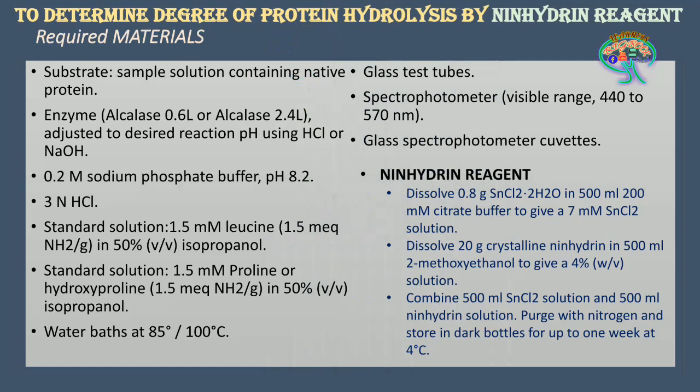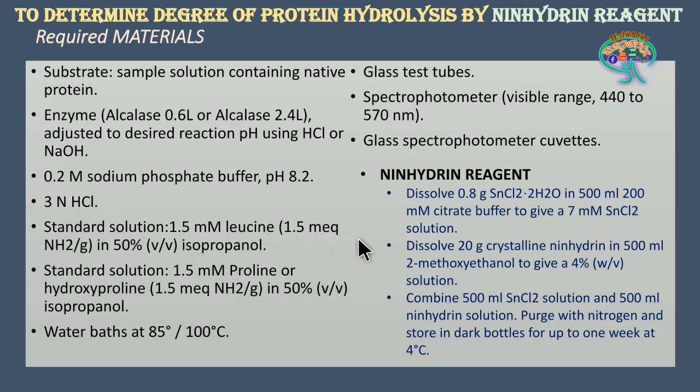Further are the required materials. Here we are going to see the substrate sample solution containing native protein. You can take the hydrolyzed substrate or any sample solution containing the native protein. Further, the enzyme which we have discussed is alcalase, and the pH has to be adjusted appropriately. And further is the buffer, which is very much required and important to perform the experiment. And further is the 3 normal HCl, which is also very important.